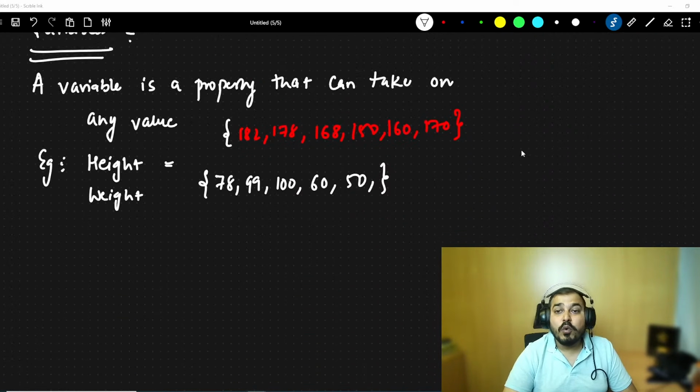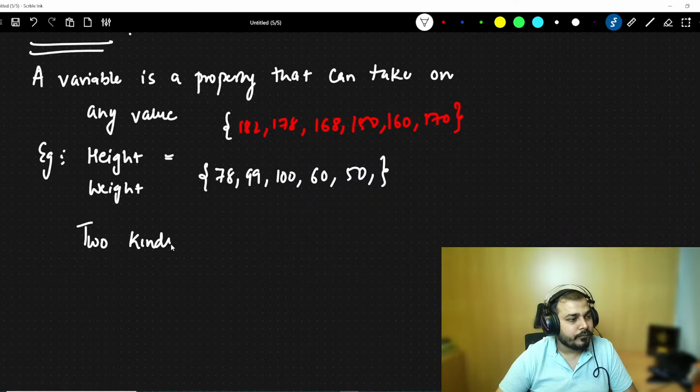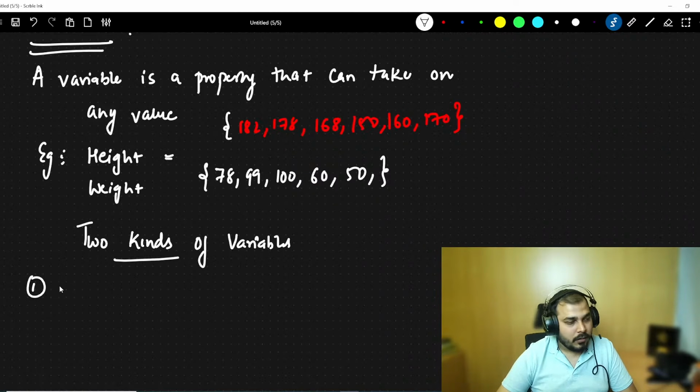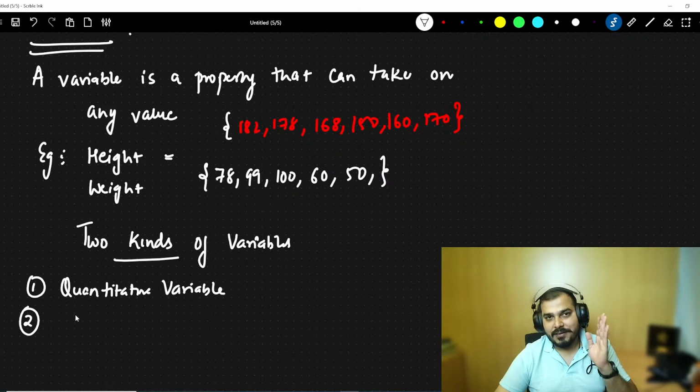Now understand there are two kinds of variables. Let me teach you this. The first kind is basically quantitative variable. The second type, you just say me the answer.